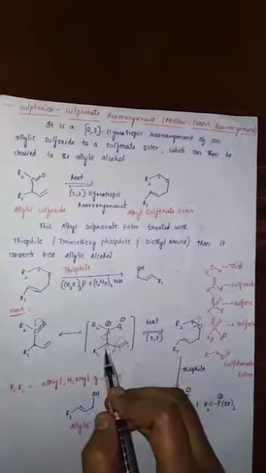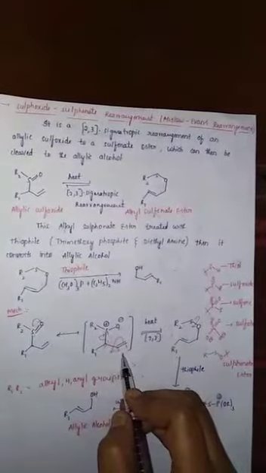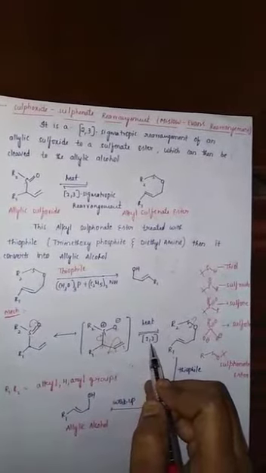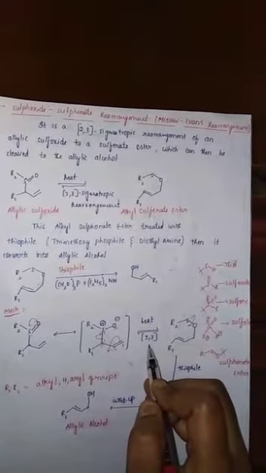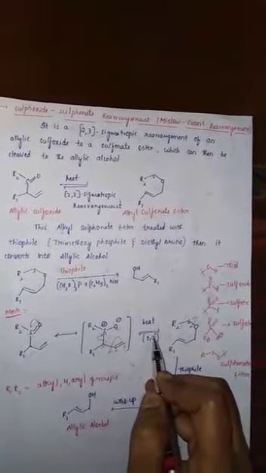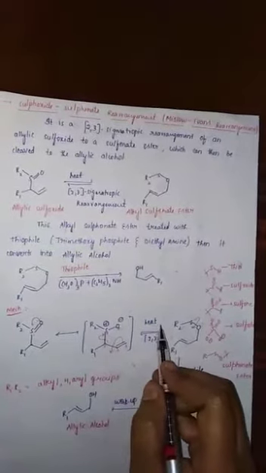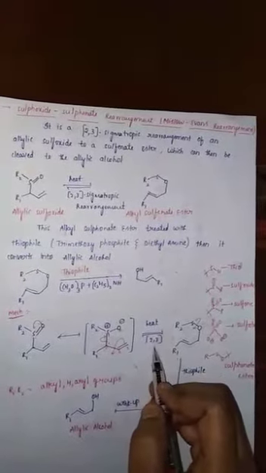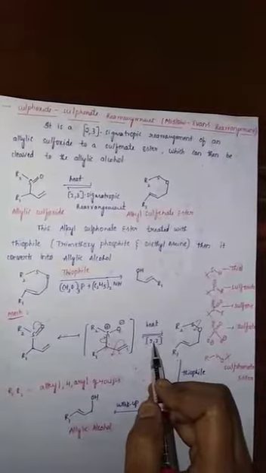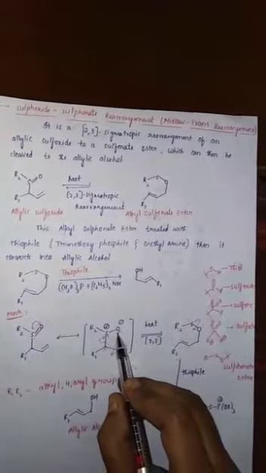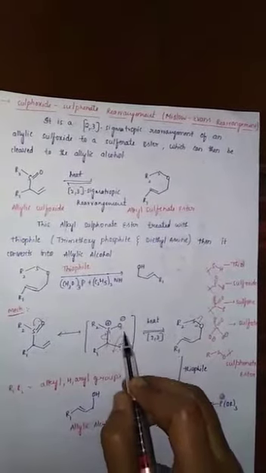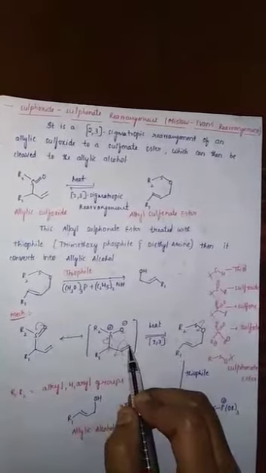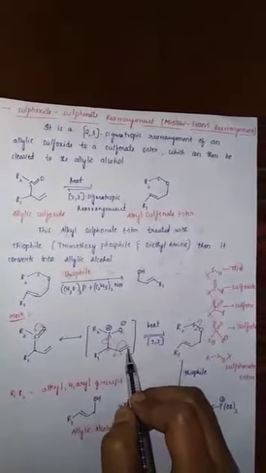When this allylic sulfoxide is heated, 2,3-sigmatropic rearrangement takes place. Generally, 2,3-sigmatropic rearrangement is one type of pericyclic reaction. This takes place in the presence of heat only. So, 2,3-sigmatropic rearrangement is nothing but a new sigma bond formed between the second and third atoms. New sigma bond formation takes place between the second and third atom.